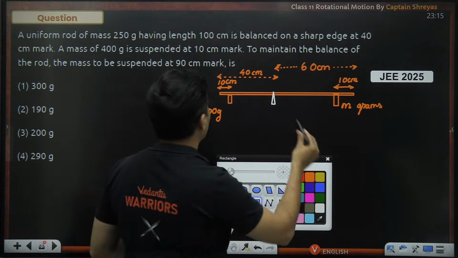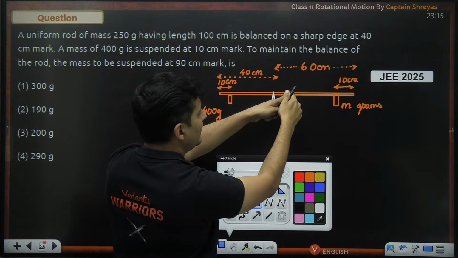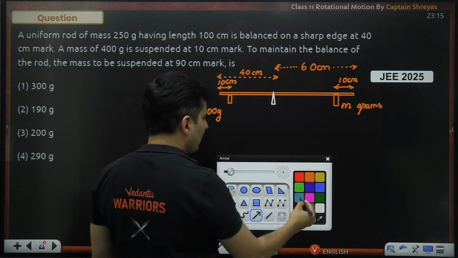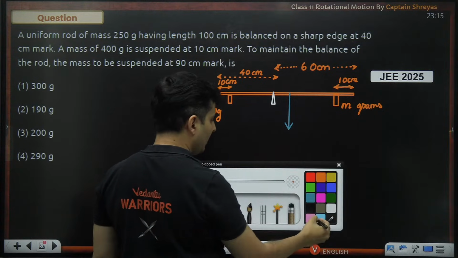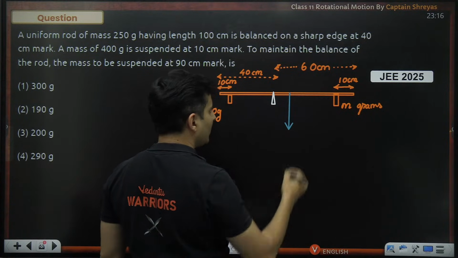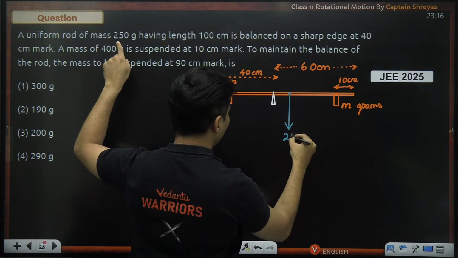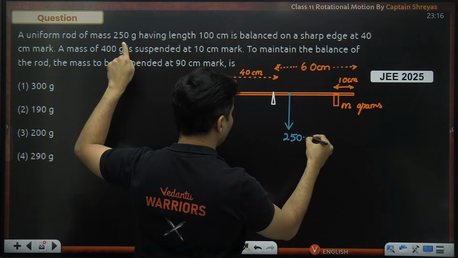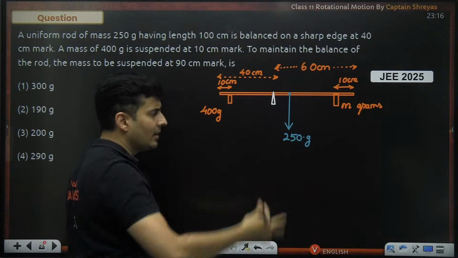First of all, the entire rod's center will be here at 50 centimeters. That's where the weight of the rod will be. This is where the center of mass of the rod will be, exactly at the 50 centimeters mark. So that is 250 G, where G is acceleration due to gravity, not G grams.